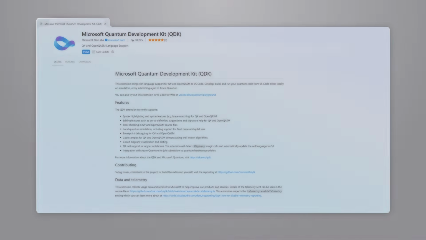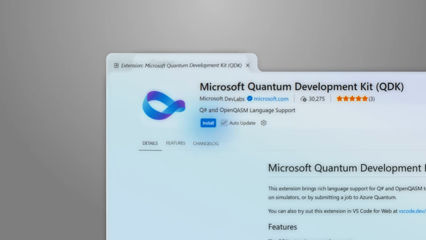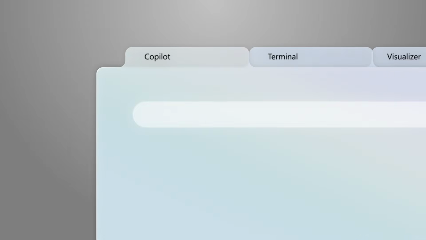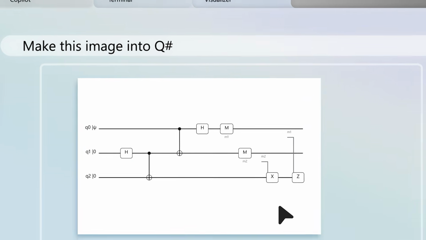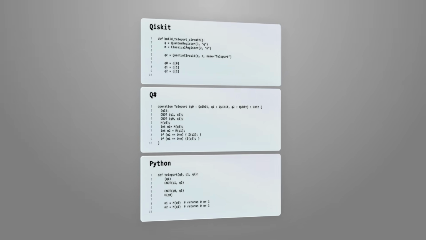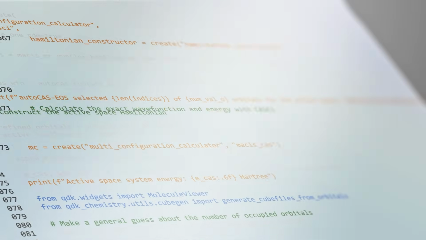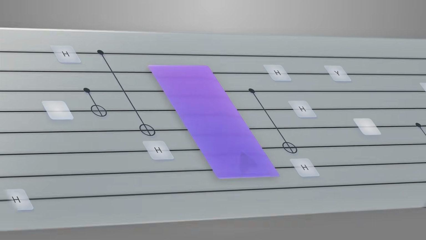Make your development environment as powerful as your ideas. With AI-powered Microsoft Quantum Development Kit, learn quantum concepts, build and execute quantum programs, and get AI assistance every step of the way. Bring your own workflow with flexible quantum programming across multiple languages. See your code come to life with advanced circuit visualization.